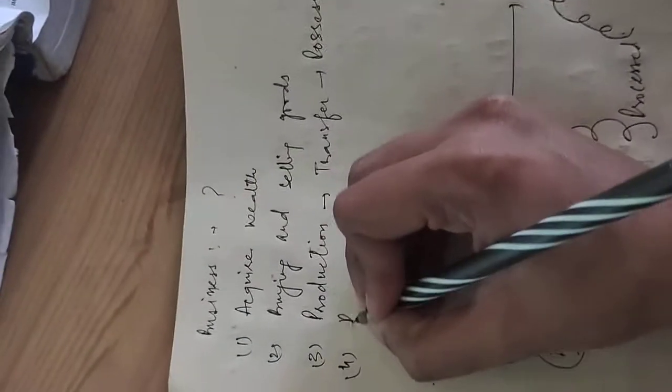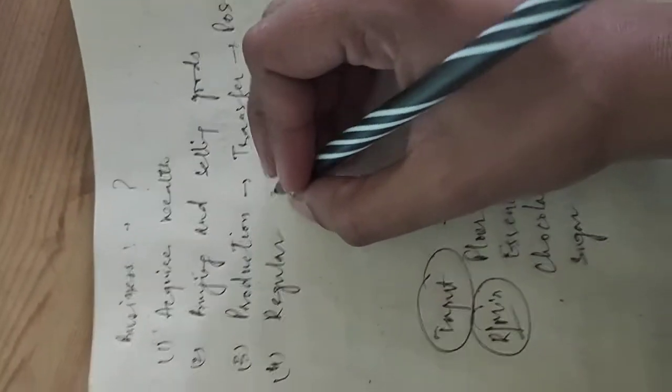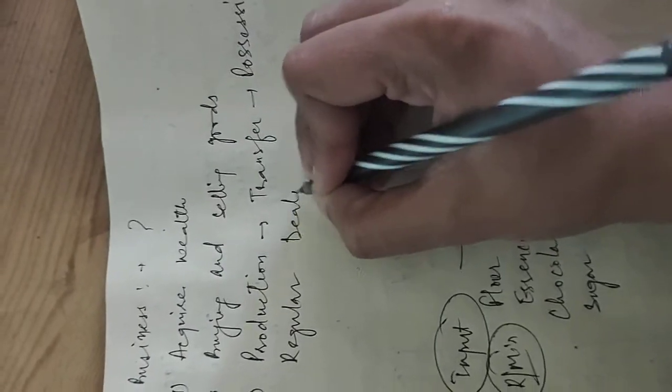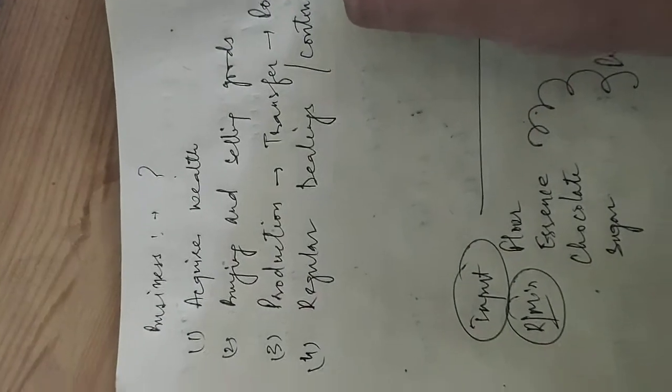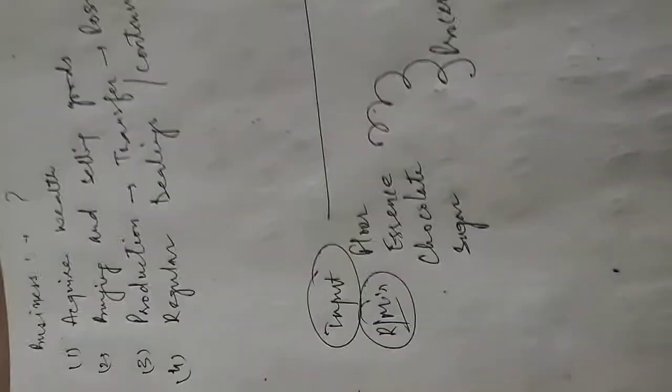Next feature of business is that the dealings should be done regularly. So regular dealings, or you can say continuous dealings, any word you can use, because you will be doing the business for a long period of time. So all the time, you have to be involved in doing it on a regular basis. You are purchasing raw material, you are selling, you are again purchasing. So this should happen again and again. Then only it can be called a business.